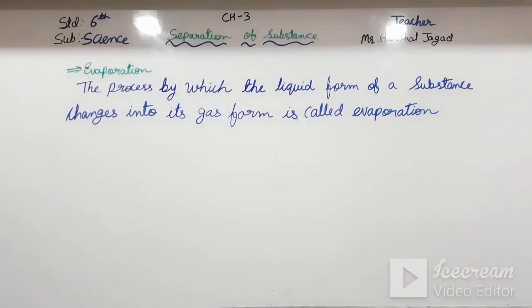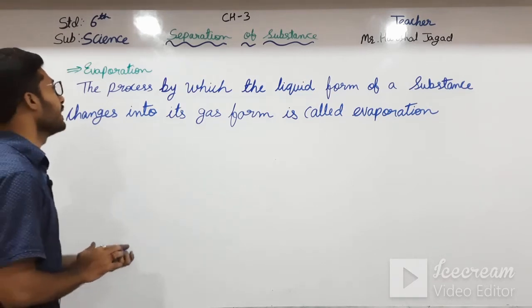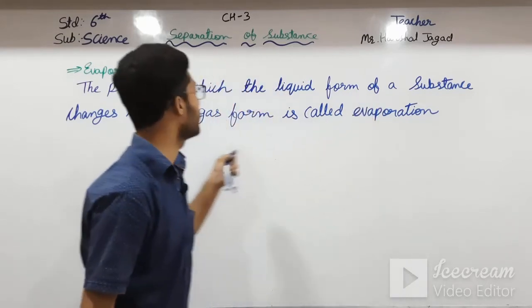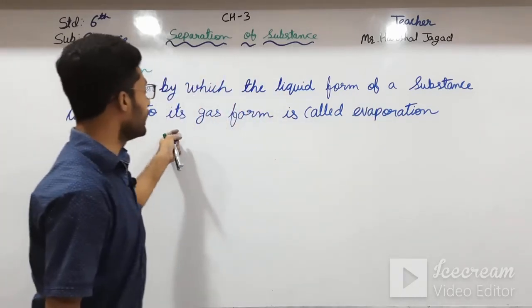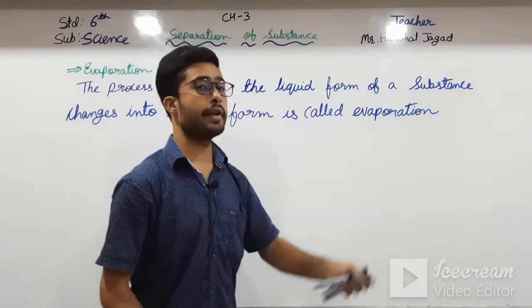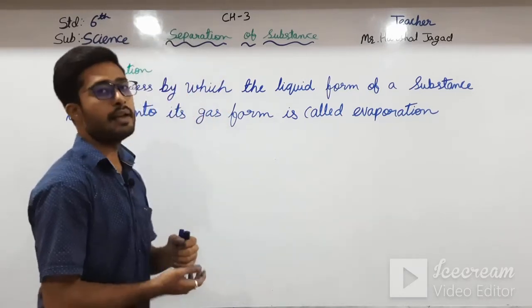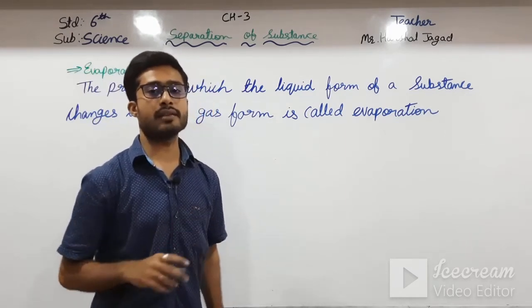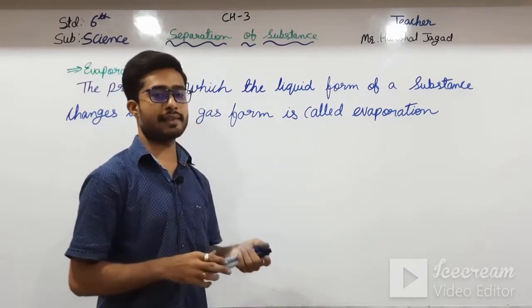Reading it again: the process by which the liquid form of a substance changes into the gas form is called evaporation. There is an example given in your textbook, and we will take another look at it.